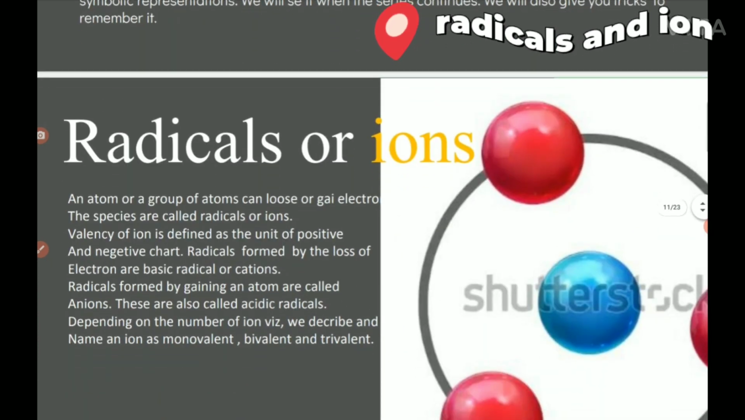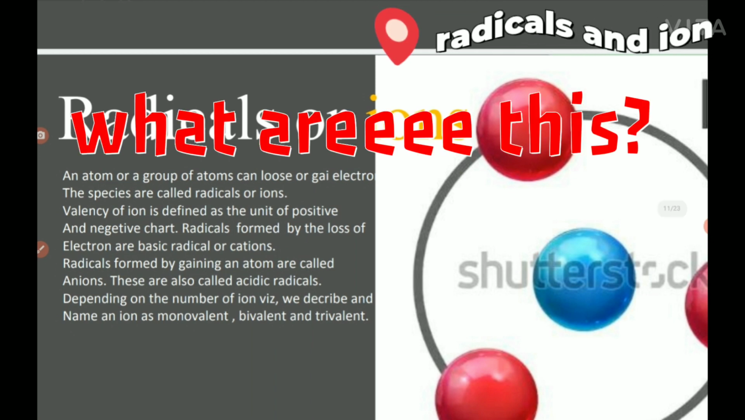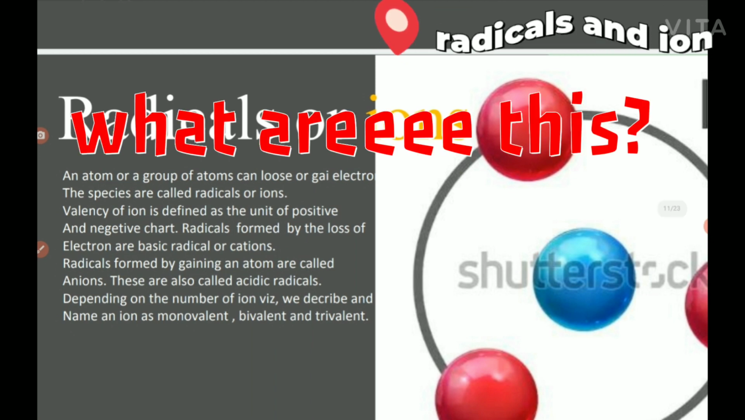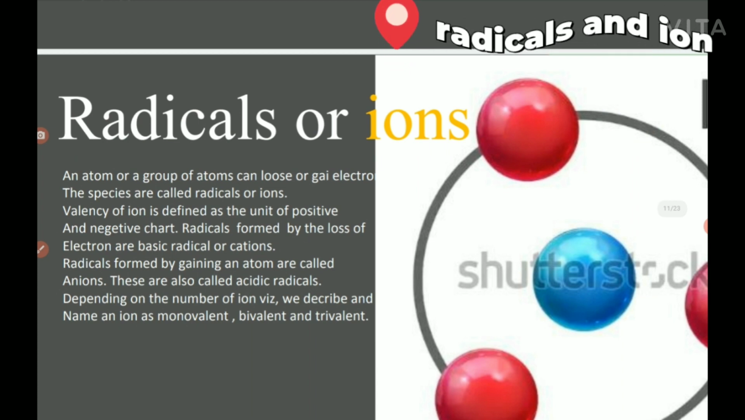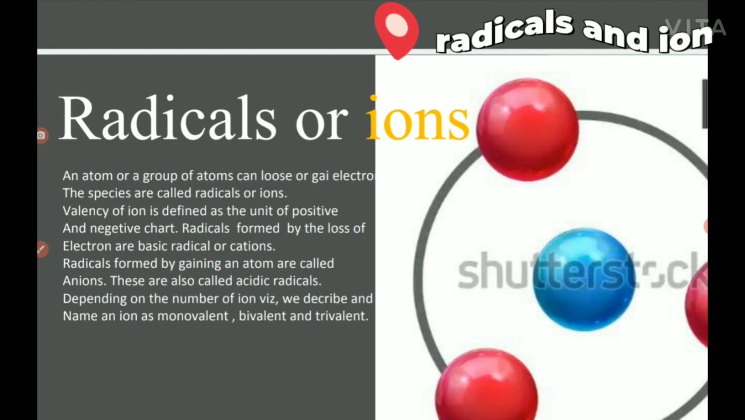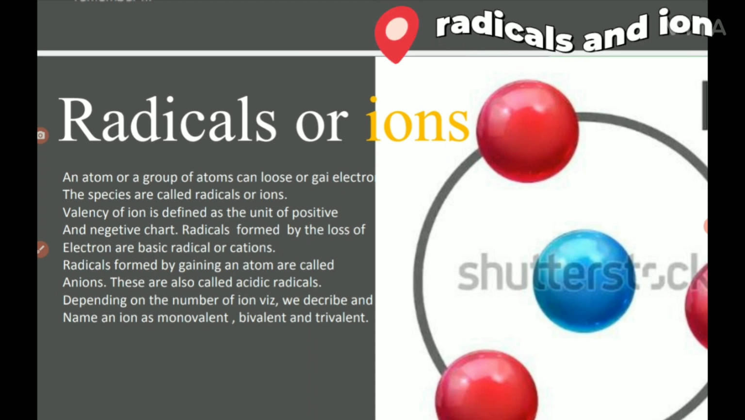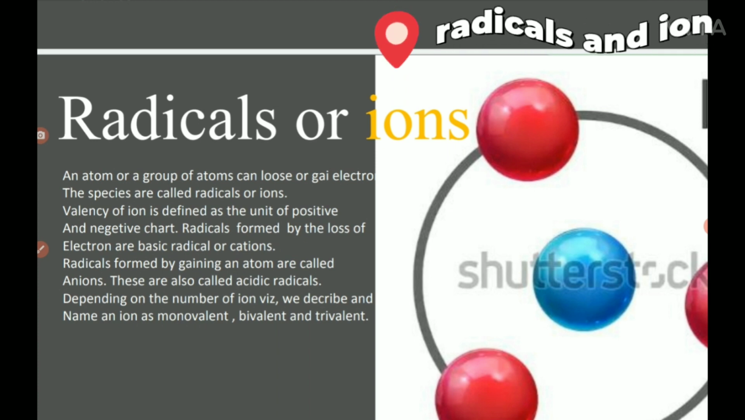Okay, so you are right there. Next comes radicals or ions. What are these? Why so many topics? No worries, radicals or ions are nothing new. An atom or a group of atoms can lose or gain electrons. So there are two things. I will explain it to you in a very good way next. Okay, so let us see.